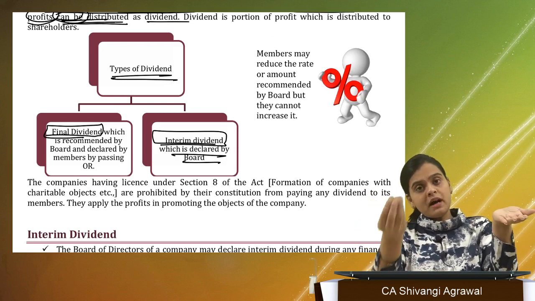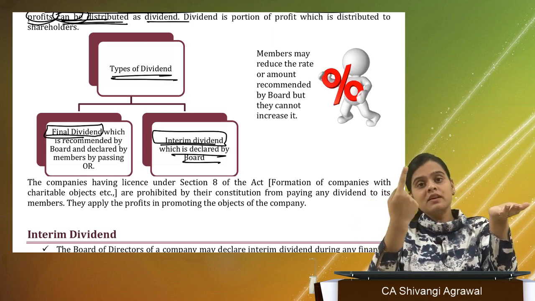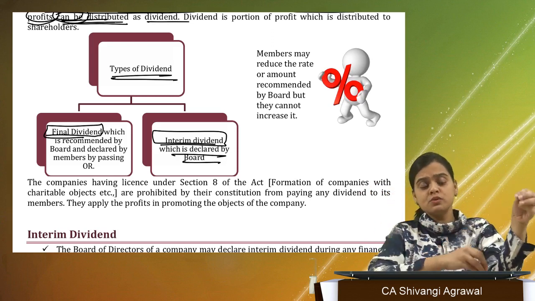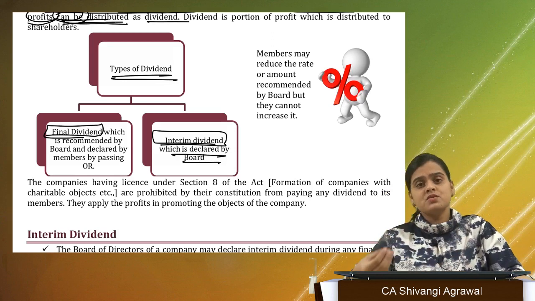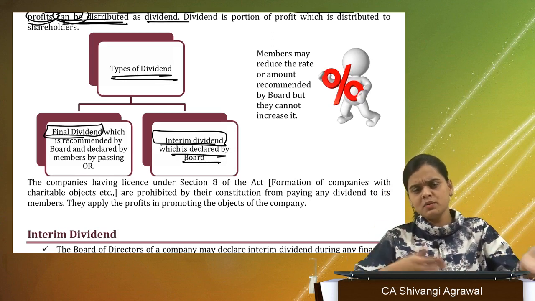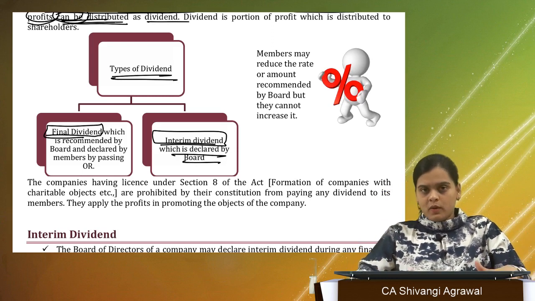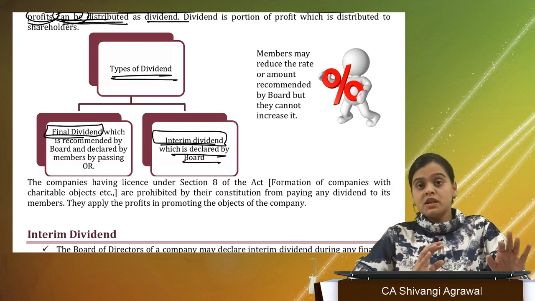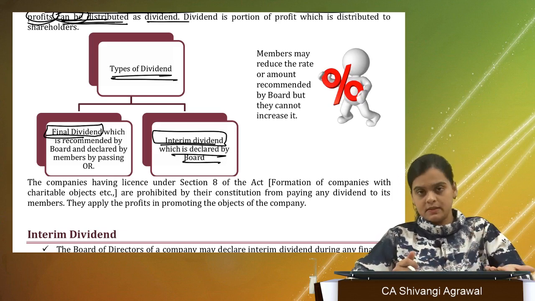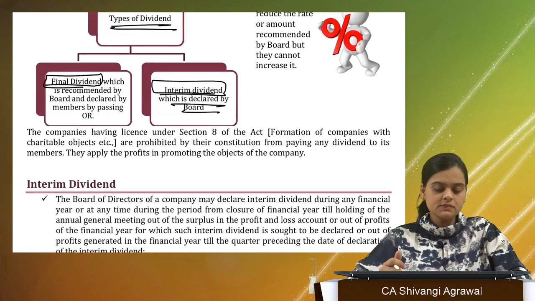That is, what amount they have invested, we are going to give them a return on investment. If you invest into your savings bank account, you get savings bank interest. That is what return on investment is, right? Likewise, here also they have made an investment into equity of a company. They are getting something in return. Dividend is the return. Is this clear?